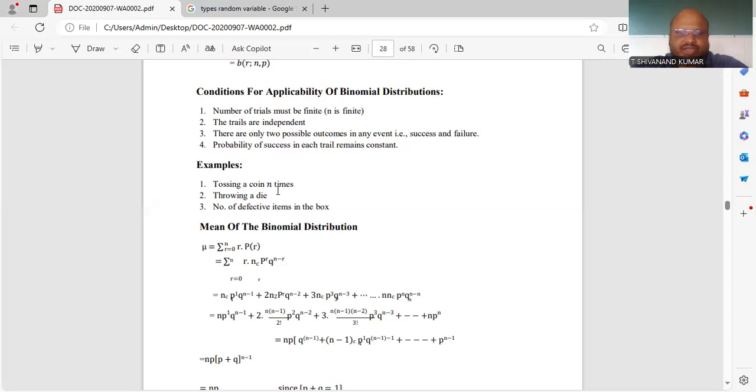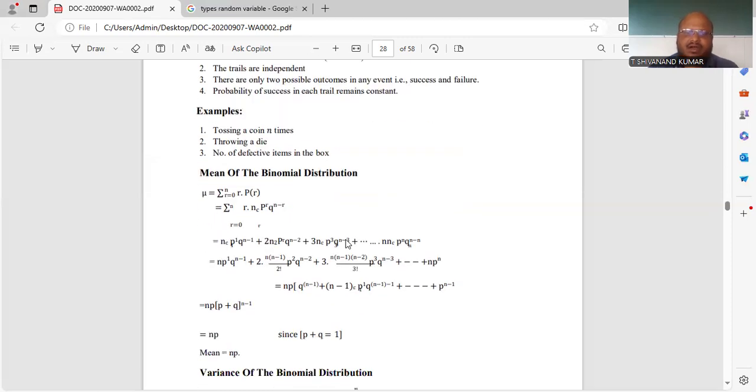The second one is throwing a die. A die has 6 faces. If I want one face to show, then the remaining faces 2, 3, 4, 5 are failures. You have to consider that as a failure. Another example is the number of defective items in a box. If a box contains some n items, we can find and calculate the number of defective items. So these are the examples of the binomial distribution.